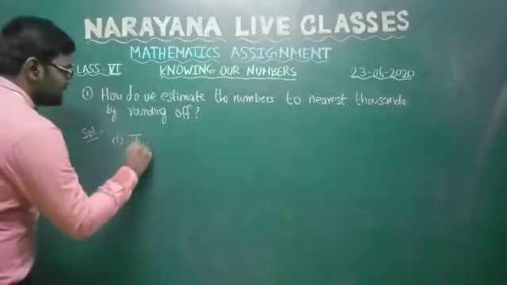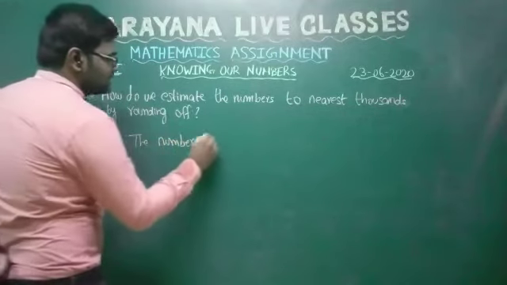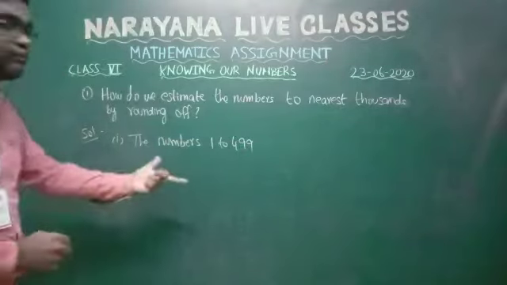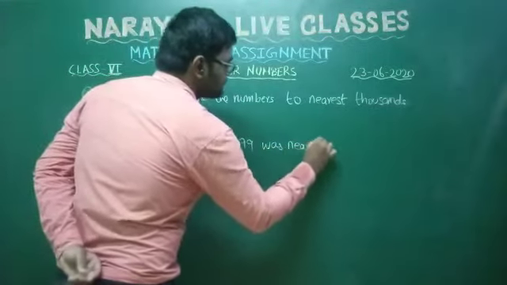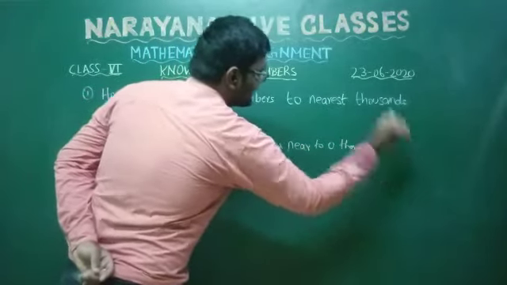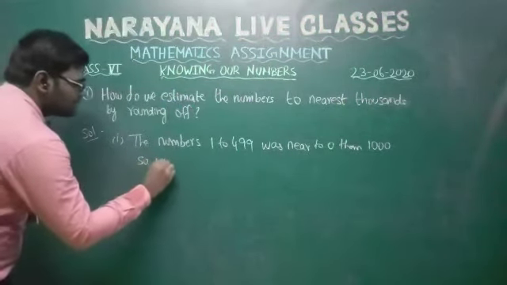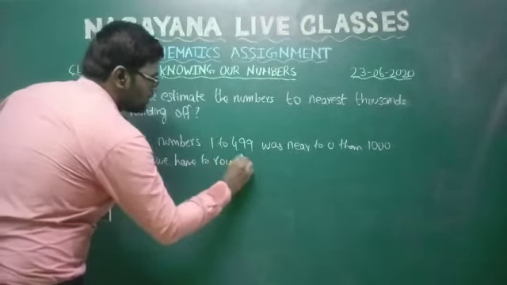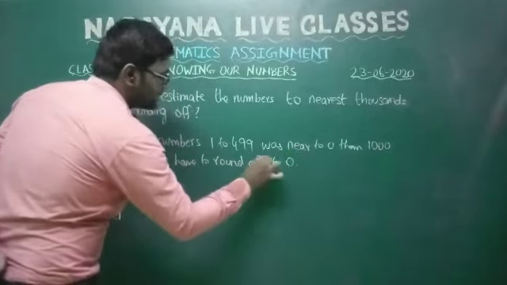So the numbers 1 to 499 are nearer to 0 than 1000. Compared to 1000, these numbers are near to 0. So we have to round off to 0. Round off to 0. Okay, students?